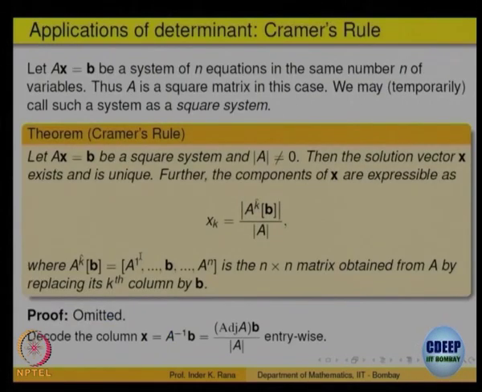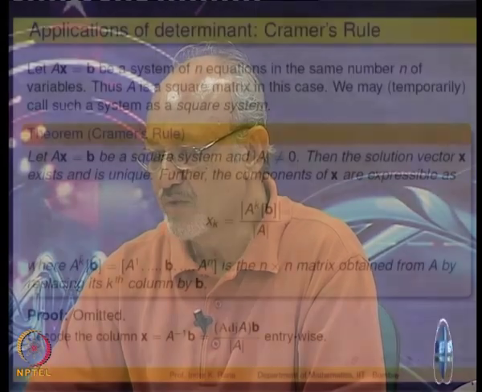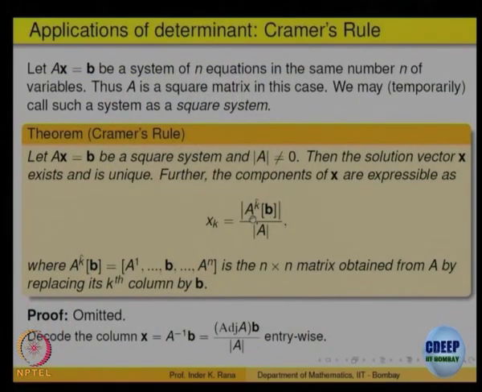I will not say much about this, but just recall there is something called Cramer's method of solving a system of equations. That is a very specialized method that works only when the matrix is, first of all, an n cross n matrix, n equations in n unknowns, and A should be invertible. Then how to find that unique solution? Historically it was of importance and useful. So, you can find xk by that formula.